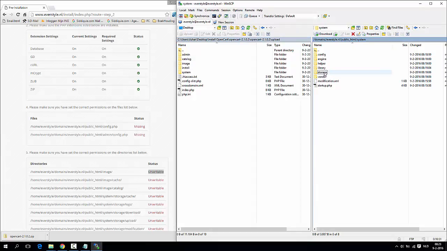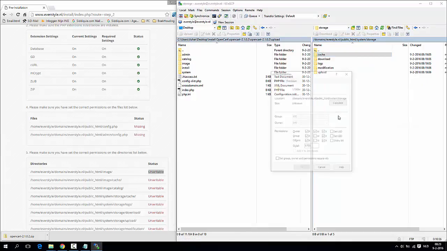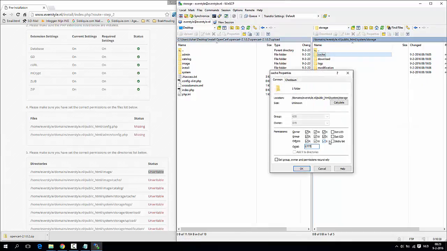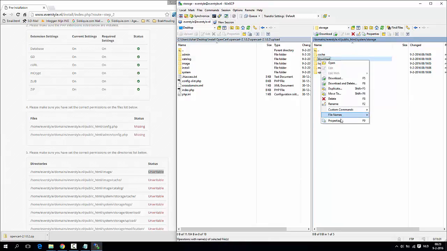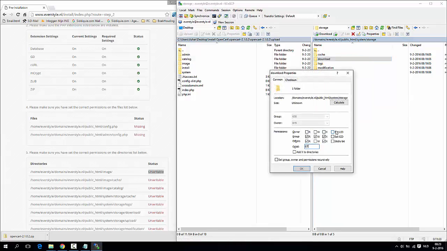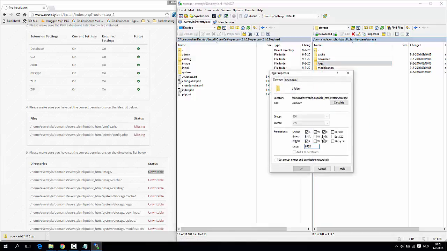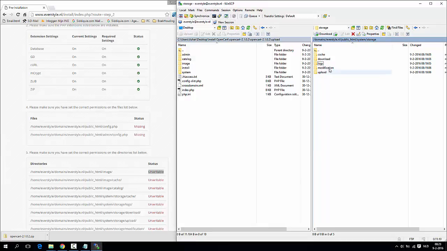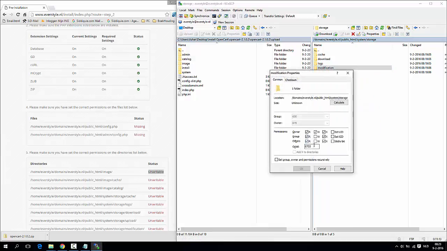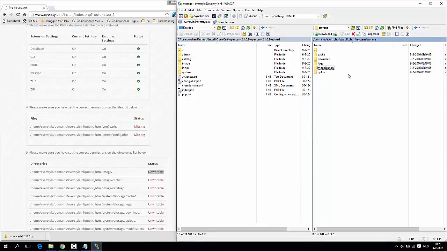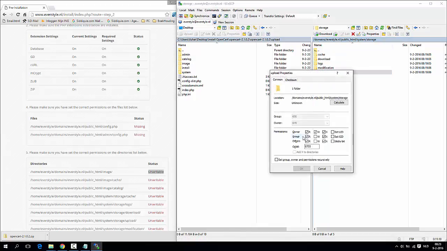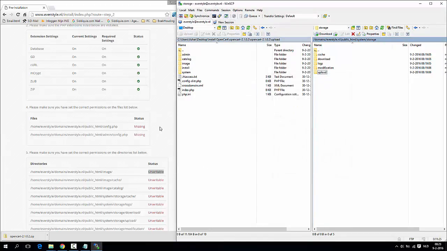Inside the storage, there are all folders we need. 777. Okay, those all files are done.